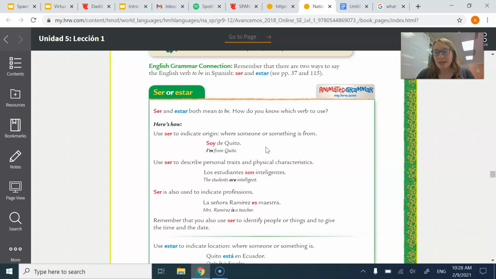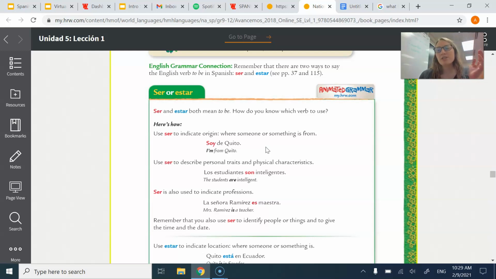So far, we've learned that Ser stands for three things. What are they? I'll just pretend you said description, origin, and time, right? Description, origin, and time. Like description, ella es muy bonita, right? Noun adjective agreement. Ella es muy bonita. Origin, soy de West Lafayette, Indiana. Time, ¿qué hora es? Son las 10:30, right?